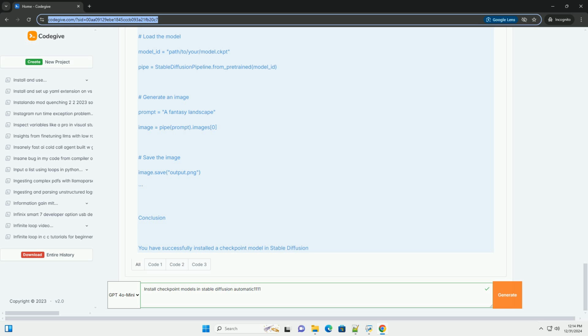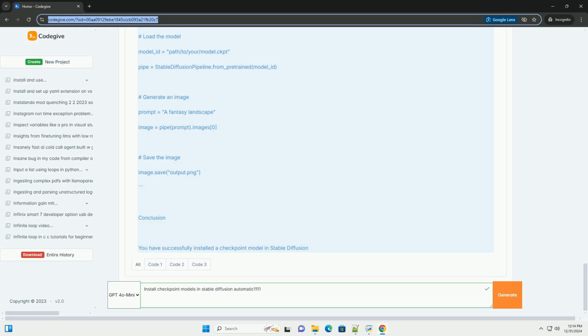Step 5. Launch the web UI. Run the following command to start the web server. Bash. python app.py. Step 6. Access the web UI. Open your web browser and go to http://localhost:7860. You should see the automatic1111 Stable Diffusion interface.